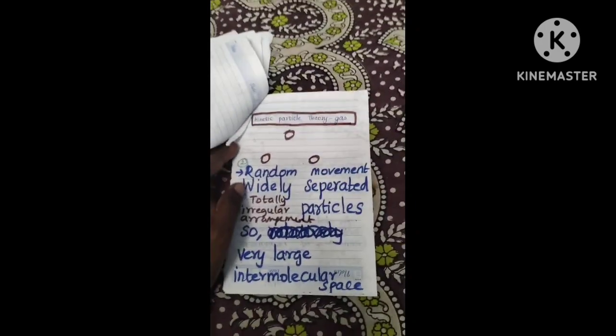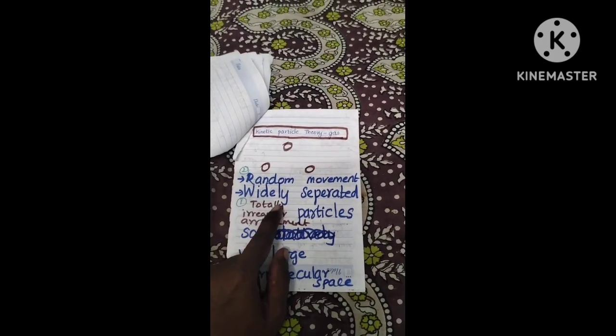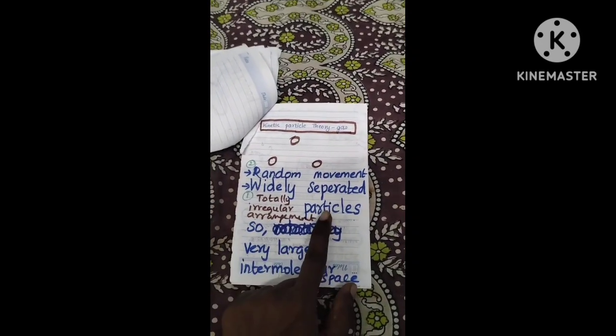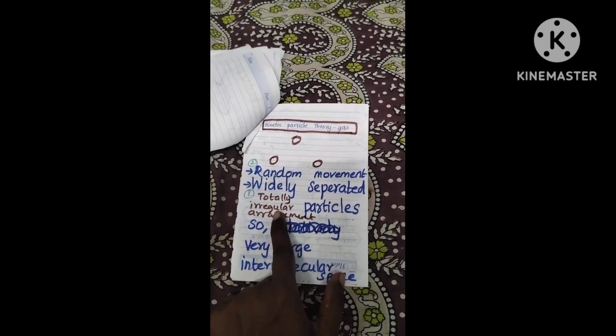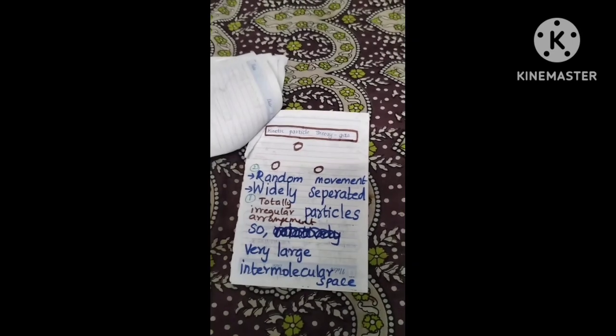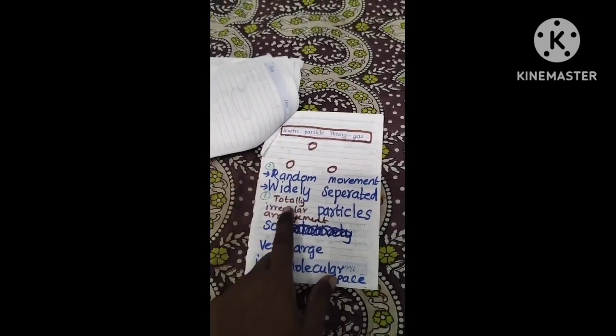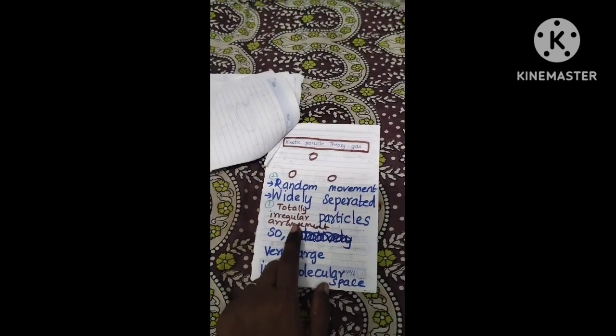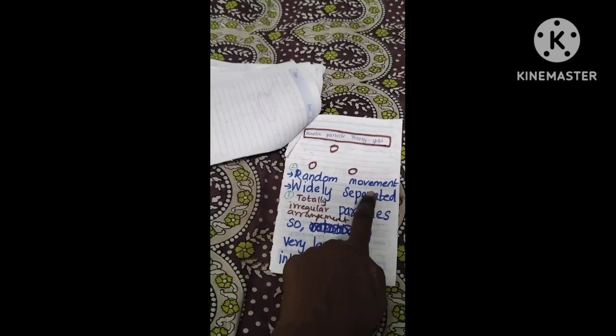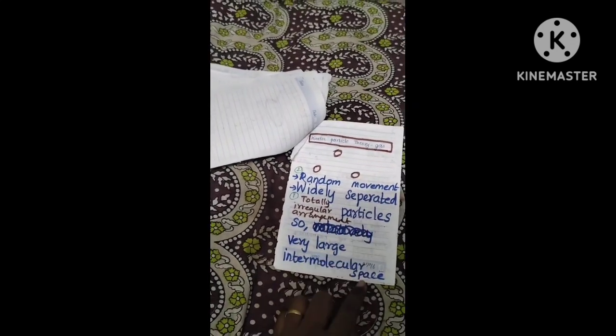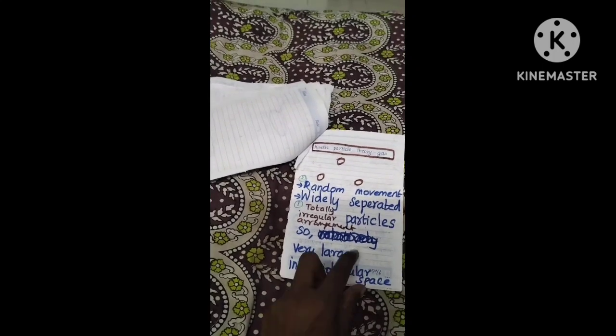Next, kinetic particle theory of gases. The arrangement is widely separated particles, very irregularly arranged. The first one has a very regularly arranged lattice structure, the second is irregularly arranged, and this one is totally irregularly arranged. Movement is random, with widely separated particles, so there is a large intermolecular space.